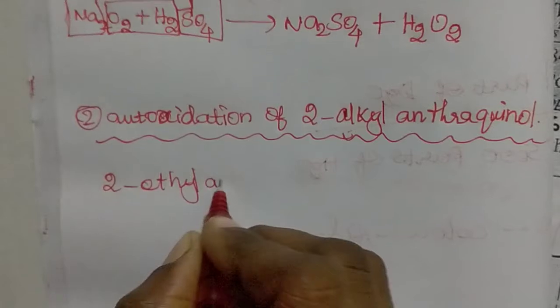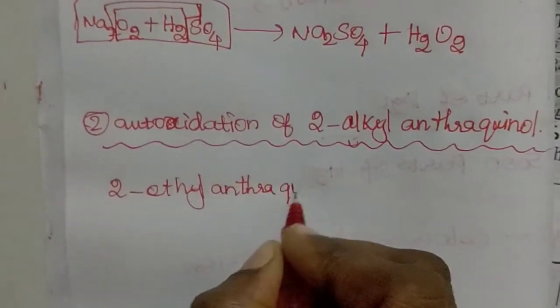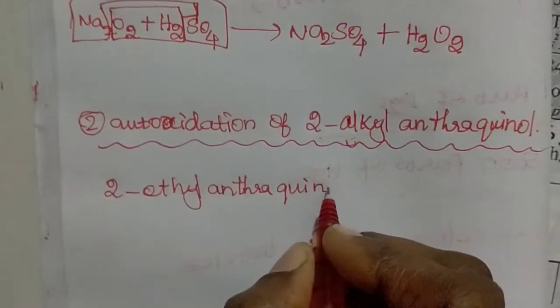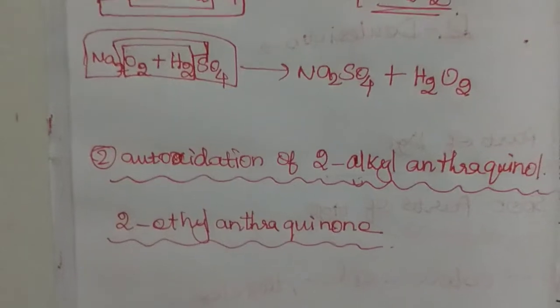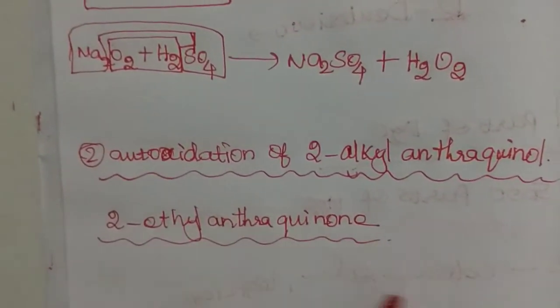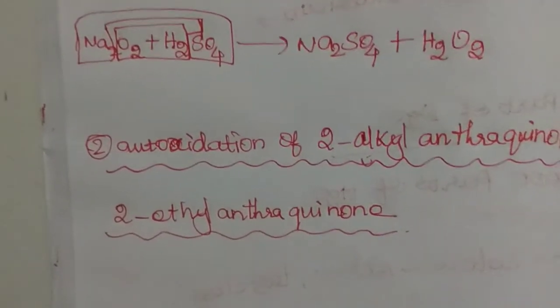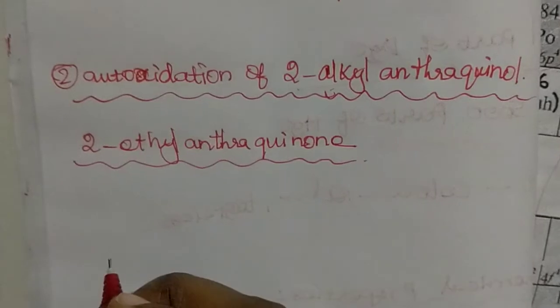2-ethyl anthraquinone is reduced by adding hydrogen. So this is the addition of hydrogen to 2-ethyl anthraquinone.